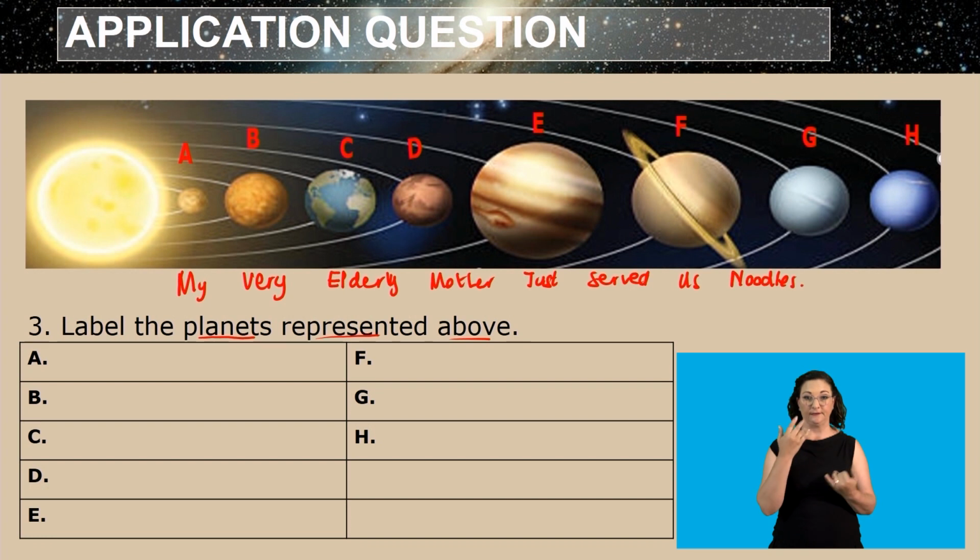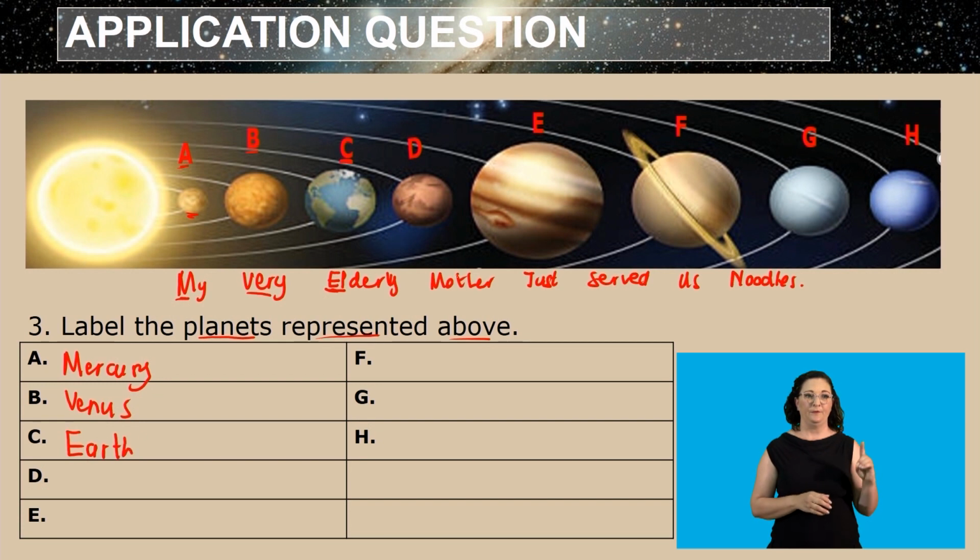Now, let's see how our sentence helps us. My, remember, letter A there will represent Mercury. And then very, letter B there will represent Venus. And elderly, E there, letter C will represent planet Earth. And then mother, M there, letter D will represent Mars.